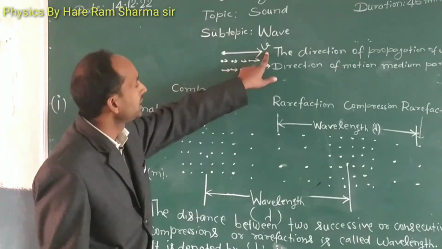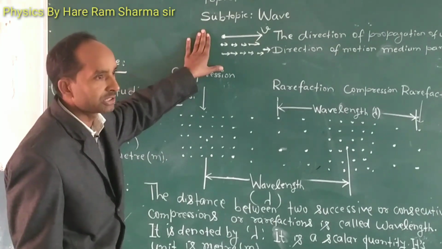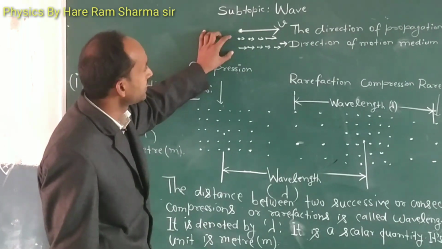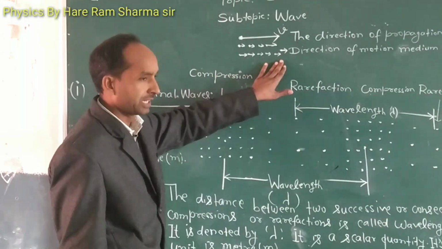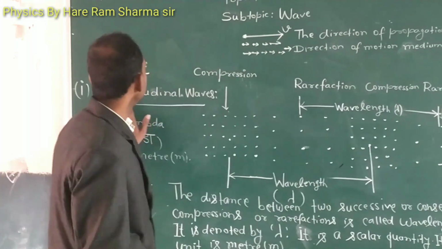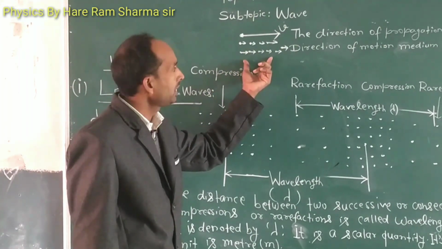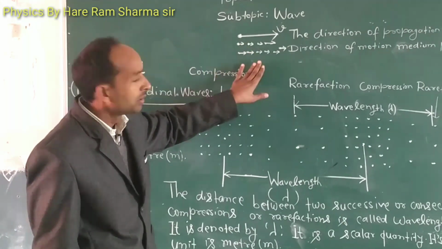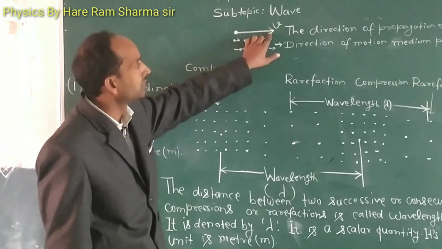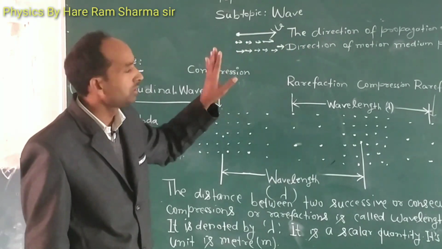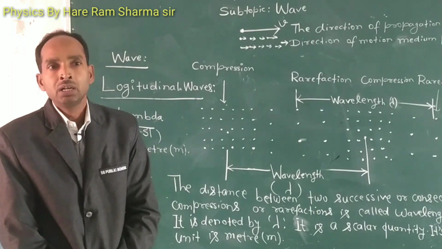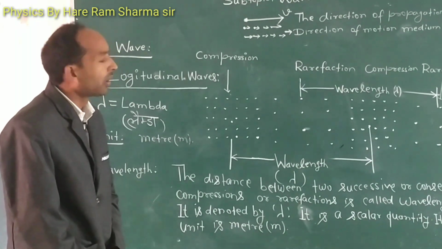Suppose v is the velocity of the propagation of the sound, that means sound propagates in this direction, and the medium particles will also move in the same direction. When the medium particles move along the same direction as the propagation of the waves or sound, it is called a longitudinal wave. Example, the propagation of sound in air is a longitudinal wave.